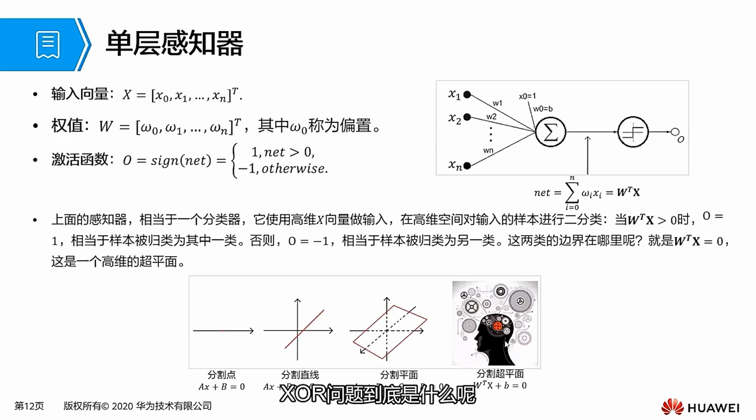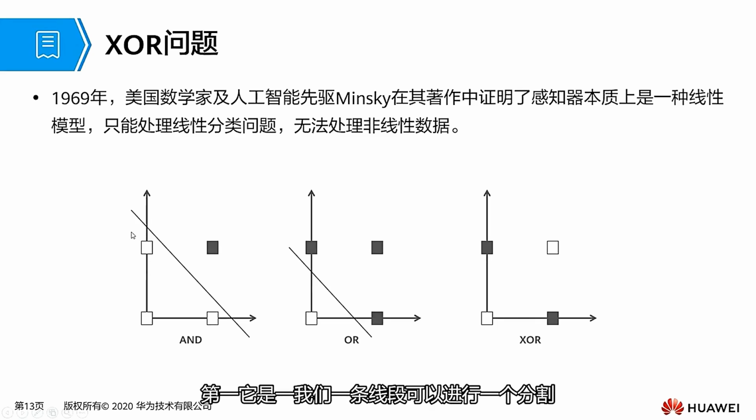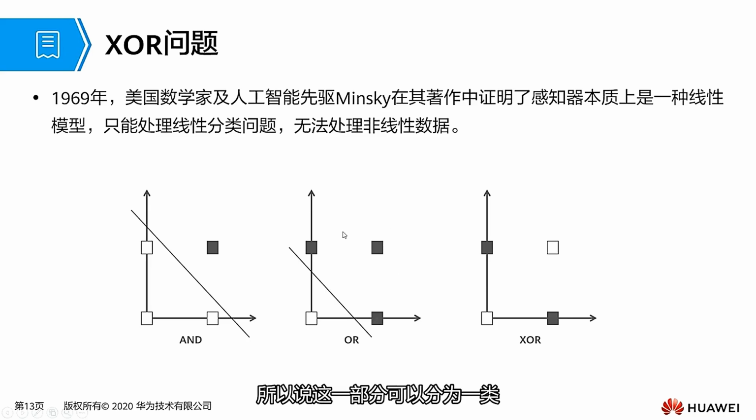What is this XOR problem exactly? Let's take a look. Why can't perceptrons solve it? If we have an AND problem, for example, this is 0,0, this is 0,1, this is 1,0. For AND, 0,0 is 0, 0,1 is 0, and 1,0 is also 0, so they belong to one category, while 1,1 is 1. With a single line, we can perform a split and get the answer. For OR, 0,1 is 1, 1,0 is 1, 1,1 is 1, so this part can be divided into one category.